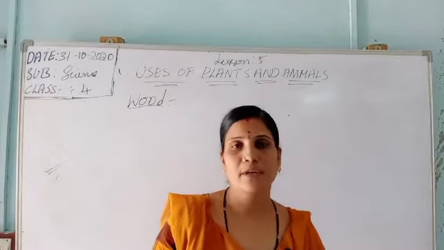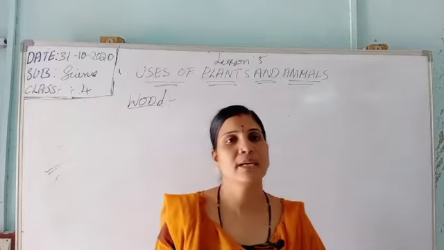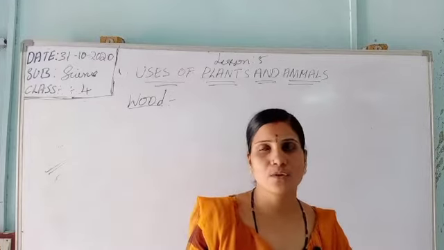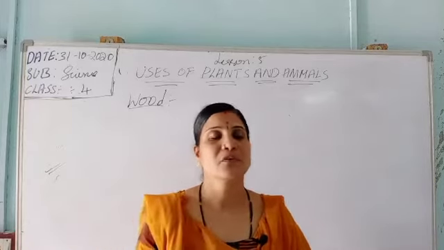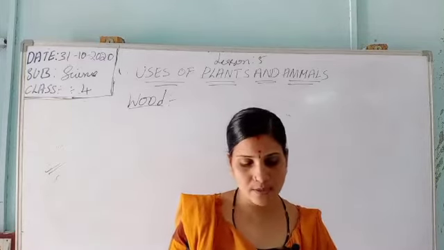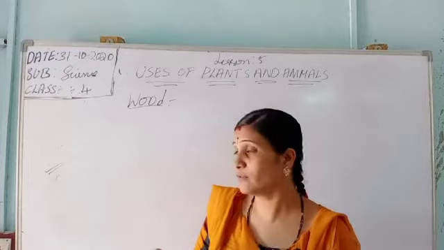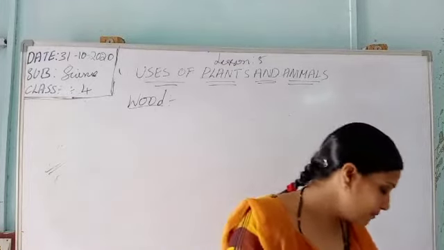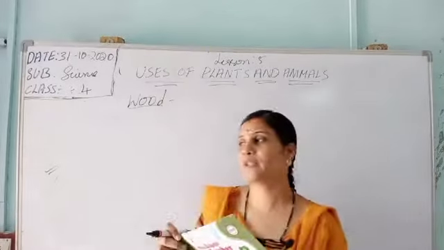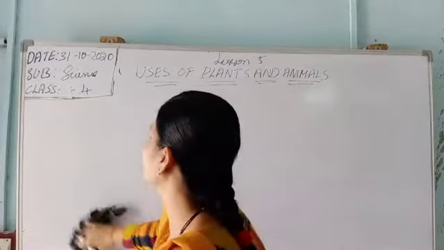So here we completed wood. With the help of plants we will get furniture, benches, doors, cupboards, etc. With the help of bamboos we will get houses, flutes and baskets. So what is meant by wood, now we have completed. Essence and perfumes. Here we will learn how we get essence and perfume from plants.